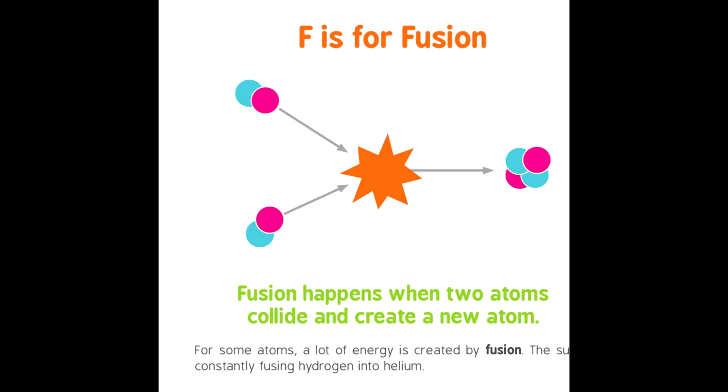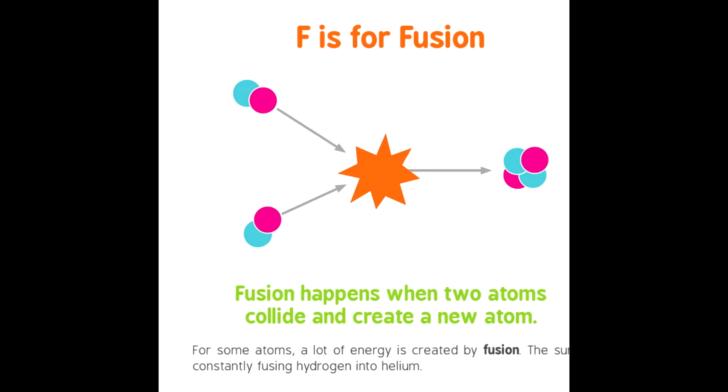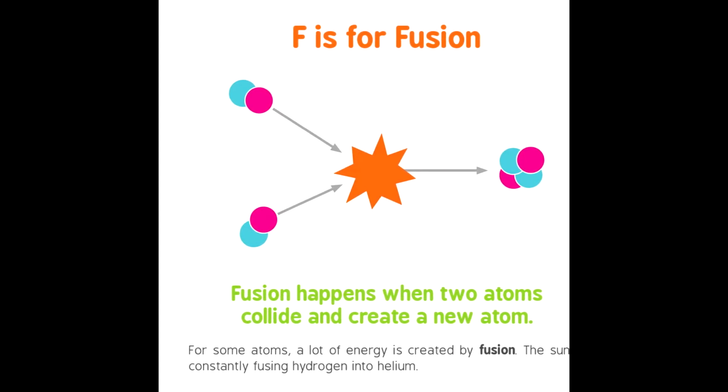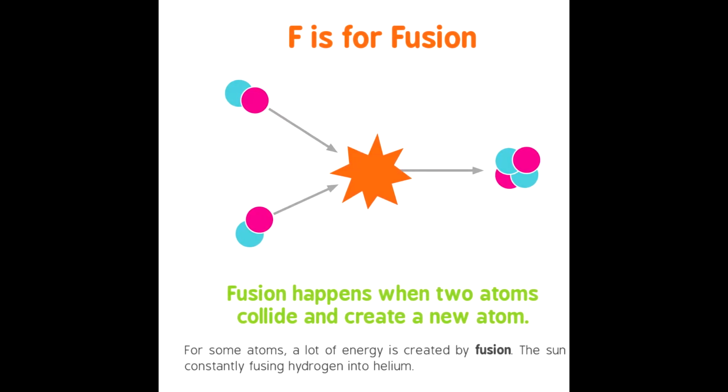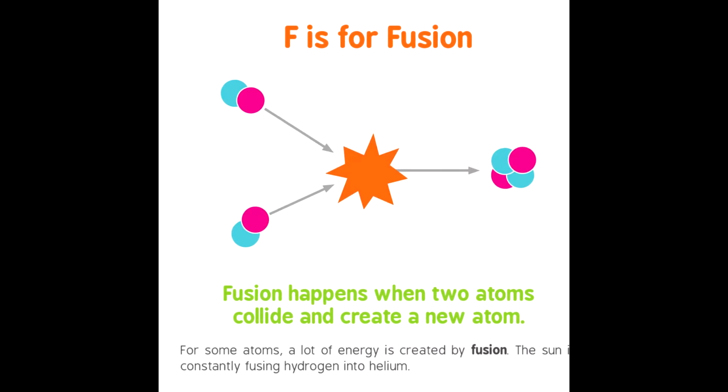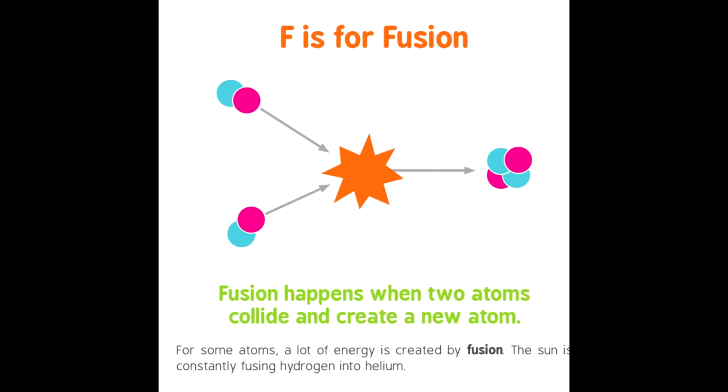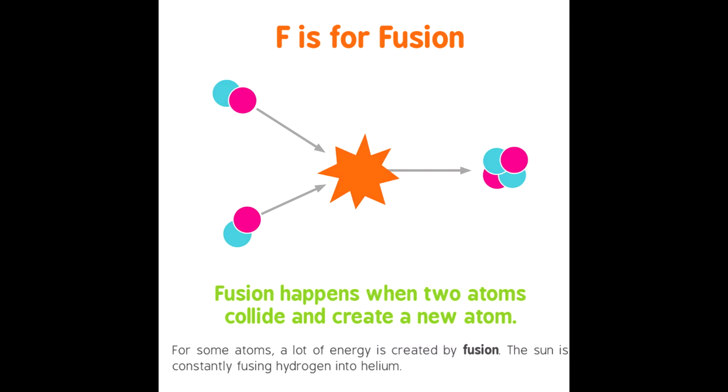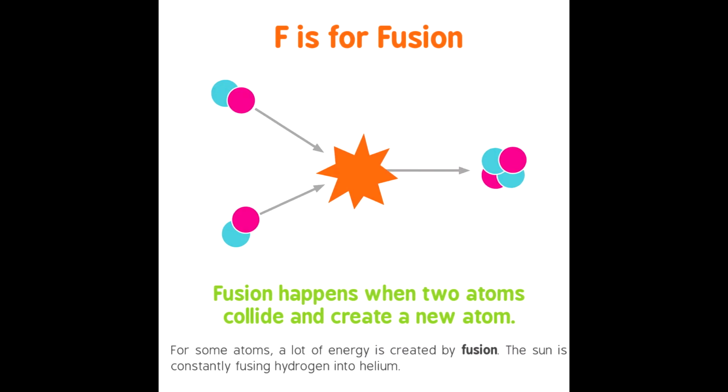F is for fusion. Fusion happens when two atoms collide and create a new atom. For some atoms, a lot of energy is created by fusion. The sun is constantly fusing hydrogen into helium.